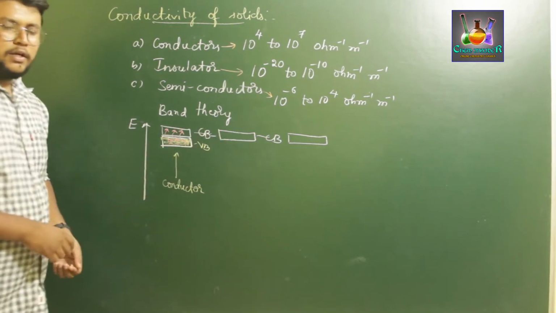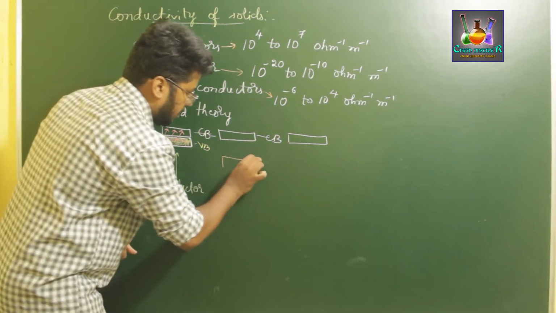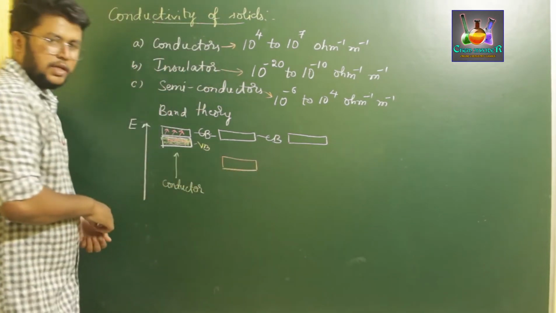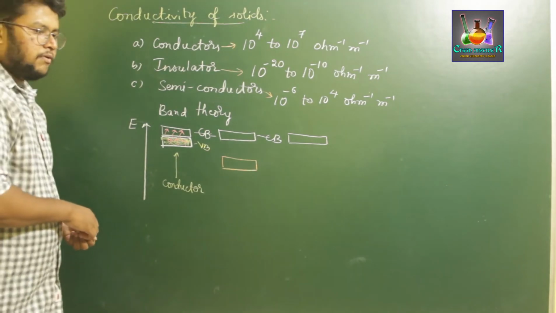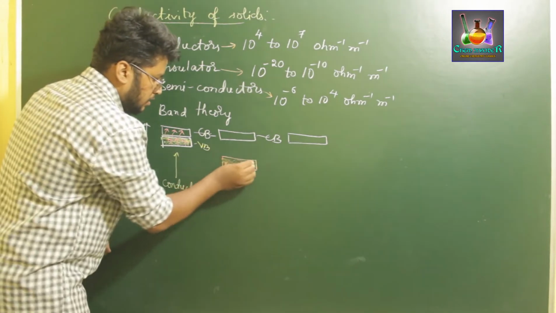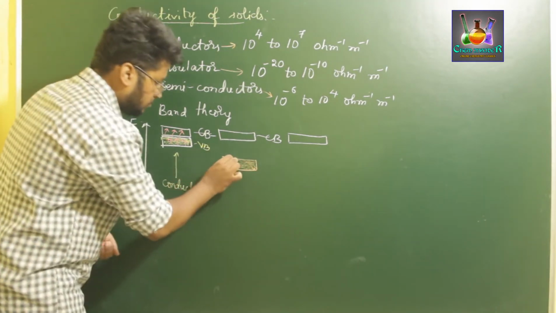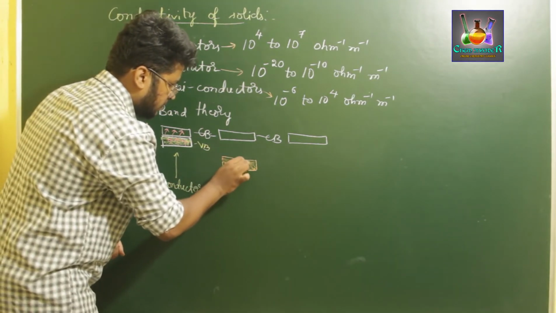For the second case, if there is a slight gap between the valence band and the conduction band, let us say like this, these are the electrons.